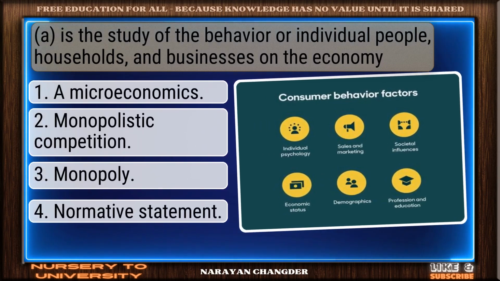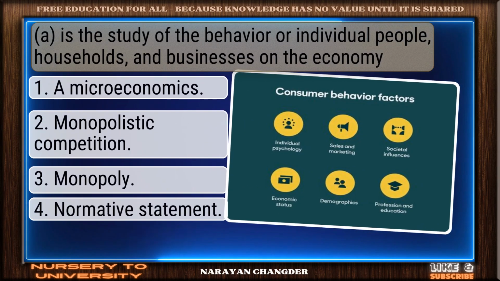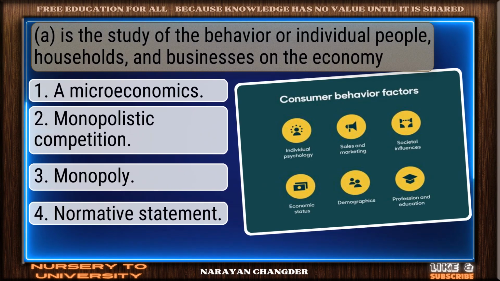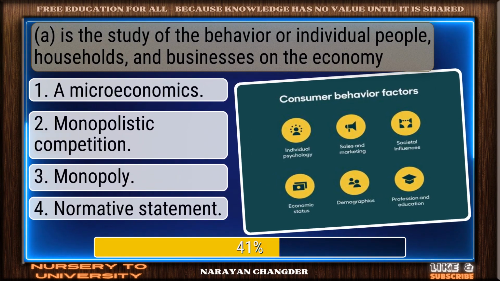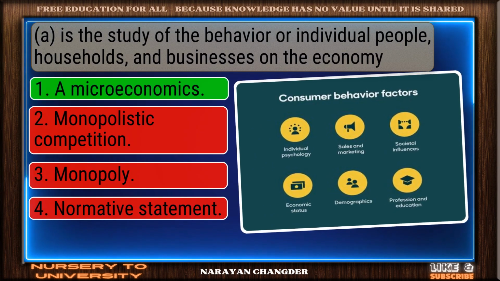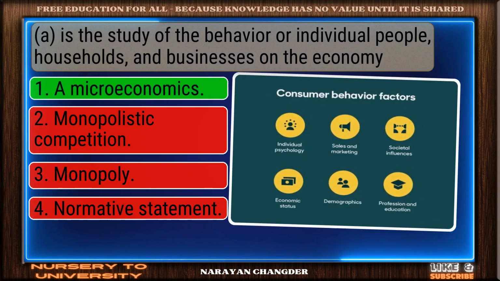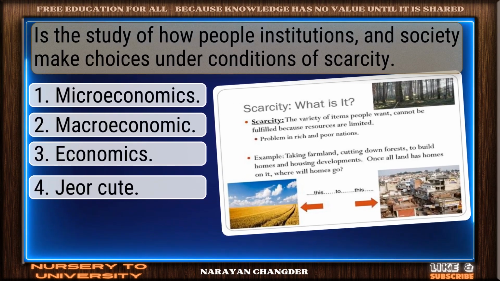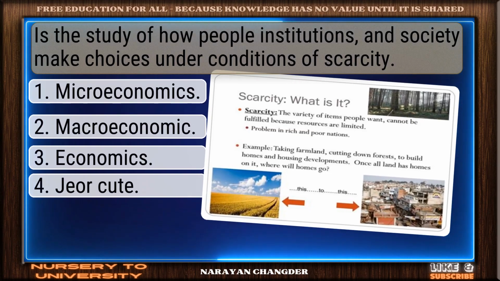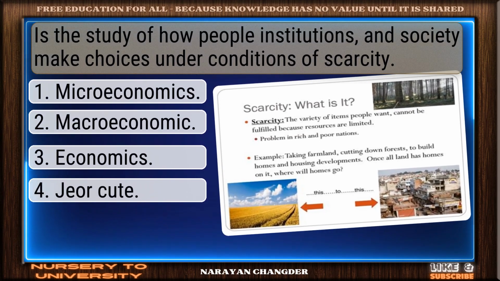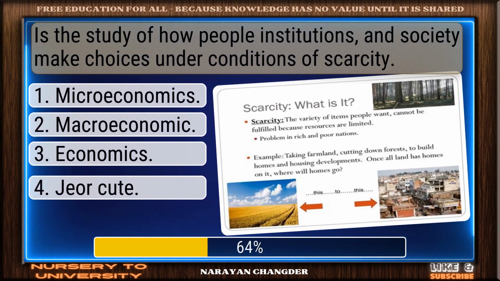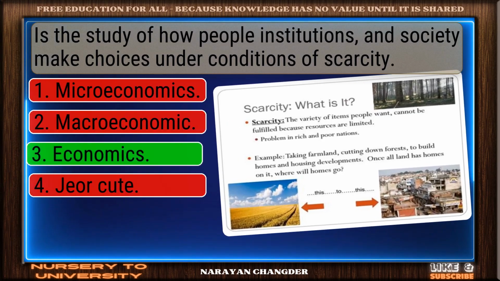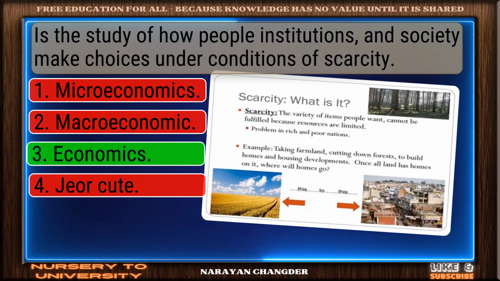is the study of the behavior of individual people, households, and businesses on the economy. Strong choice. Microeconomics is the right answer. Is the study of how people, institutions, and society make choices under conditions of scarcity. Sharp thinking. Economics is the right choice.